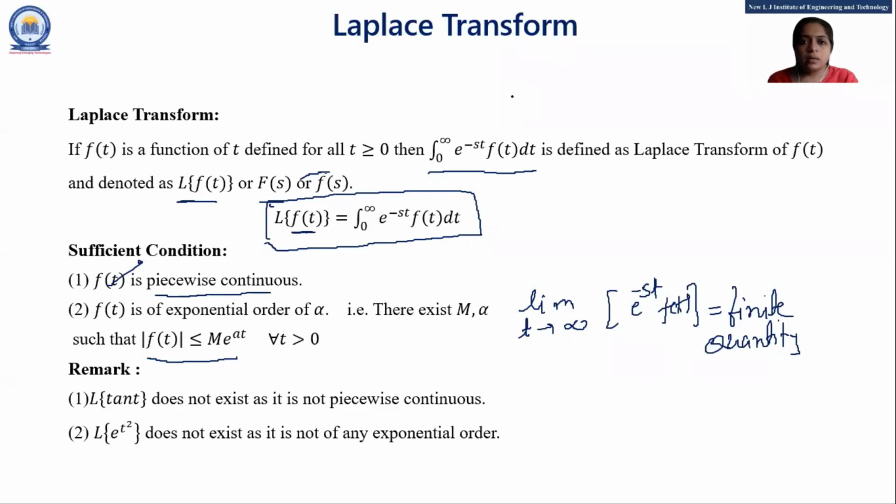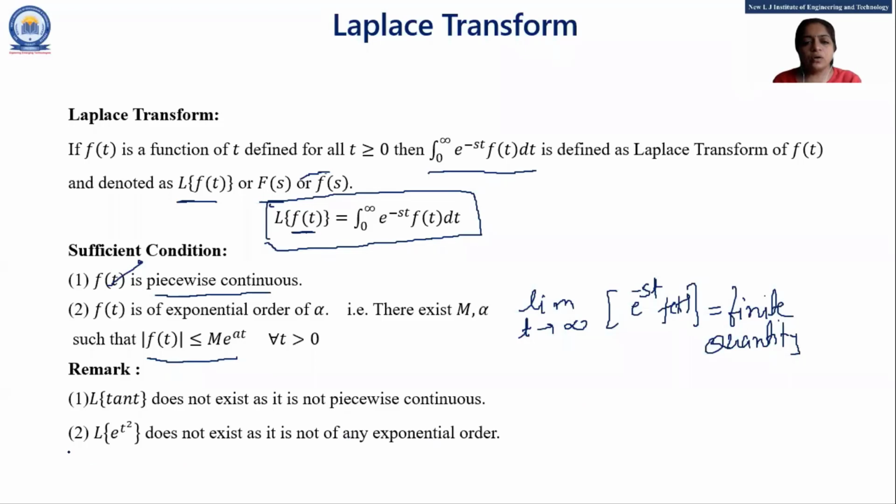Remark: Laplace of tan t does not exist as it is not piecewise continuous. So what is the main condition? Our function should be piecewise continuous. And Laplace of e raised to t square does not exist as it is not of any exponential order. If we find the limit as t tends to infinity, it is an infinite quantity.